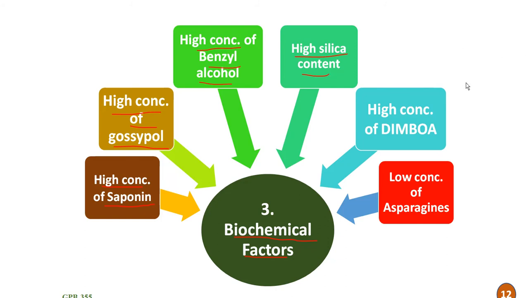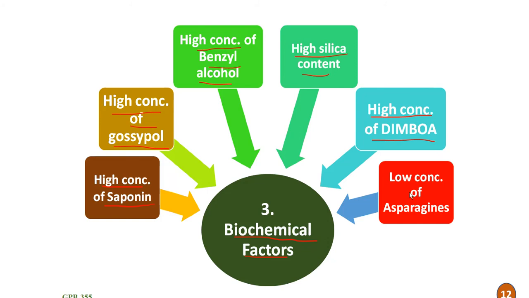Then high concentration of DIMBOA in maize. If the concentration of DIMBOA is higher, then there is resistance to the European corn borer, which is a major pest of maize, and this biochemical compound gives the resistance against the European corn borer.